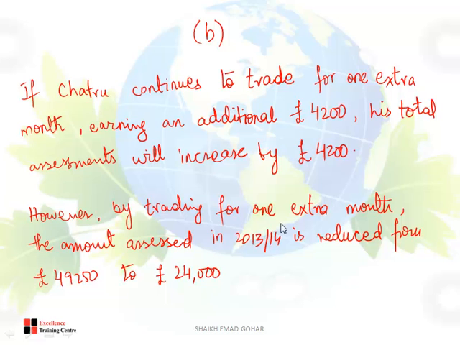No, 2013/14 I am talking about. Okay, this may be an income tax benefit.